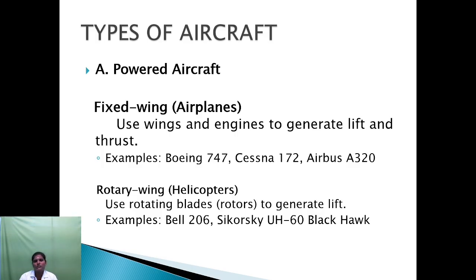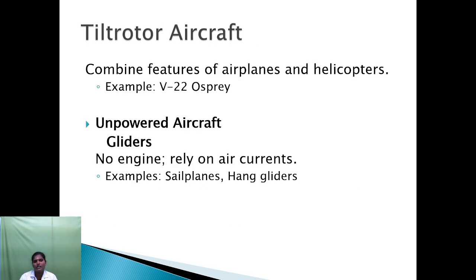Rotary wing, that means helicopters, use rotating blades or rotors to generate lift. Example: Bell 206. Next one, tilt rotor aircraft. They combine features of airplanes and helicopters. Example: V-22 Osprey. The second type is unpowered aircraft, that means gliders. A glider is an aircraft with no engine.